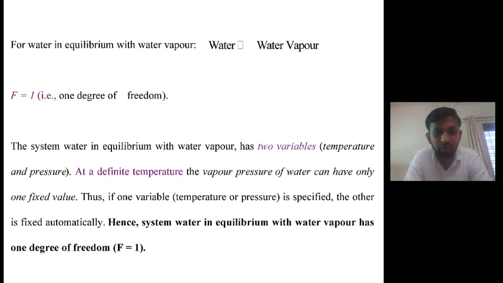Thus, if one variable, temperature or pressure, is specified, the other is fixed automatically. That is, if we specify temperature, pressure is automatically specified, or if we specify the pressure, temperature is automatically defined. Hence, in this example of water in equilibrium with water vapor, 1 degree has to be defined, therefore F is equal to 1.